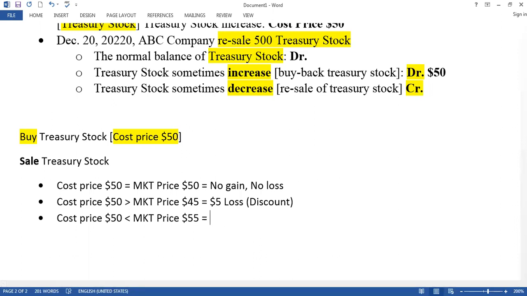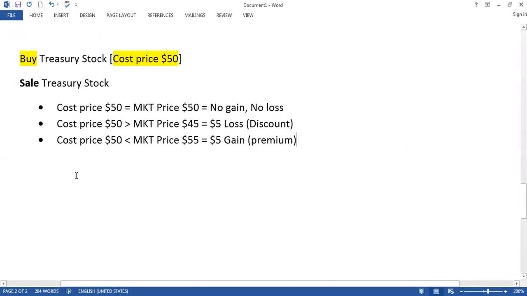You purchase $50 treasury stock, and when you sell it, you receive $55. So do you have a gain or loss? Gain. So $5 gain. Gain means premium. So this is the story here.